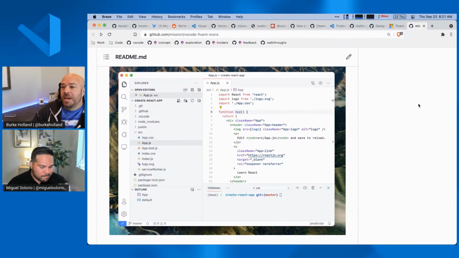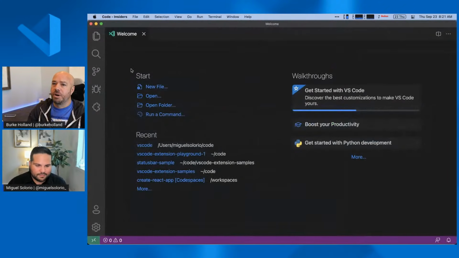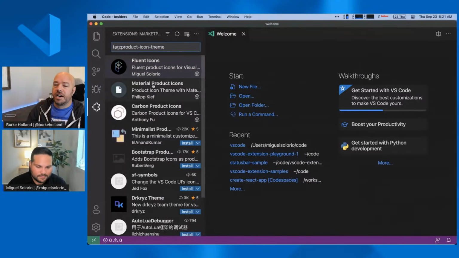I like it. I'm going to be honest, Miguel. I knew about product icon themes, but I hadn't actually used them until just now. So while you were talking, I enabled material icon, product theme, the Fluent one, Carbon, just kind of messing around. It definitely does give VS Code a different feel. That activity bar is, I don't know what it is.